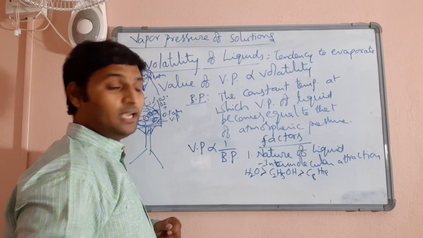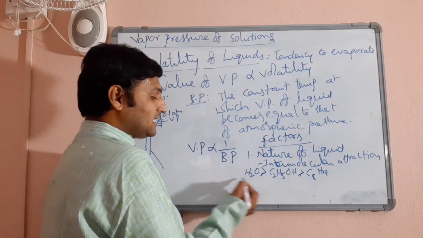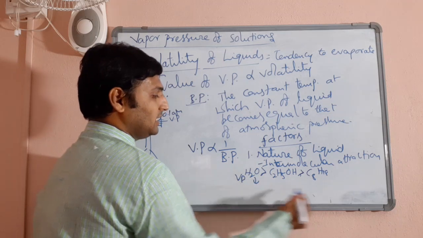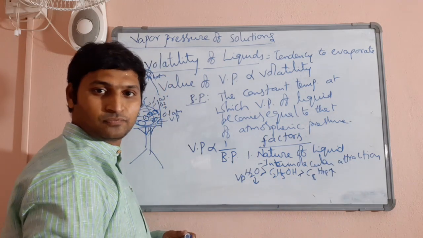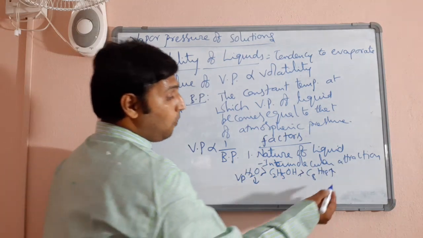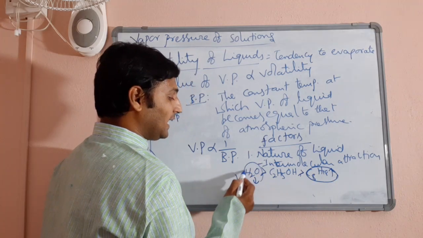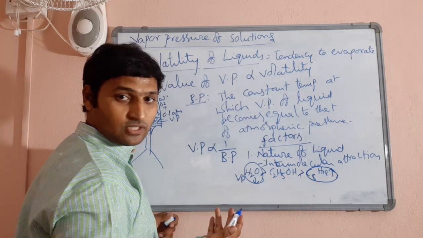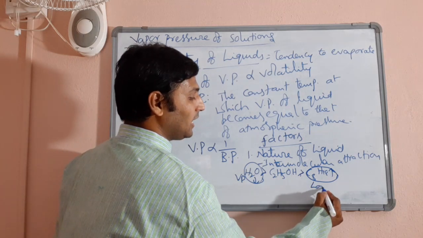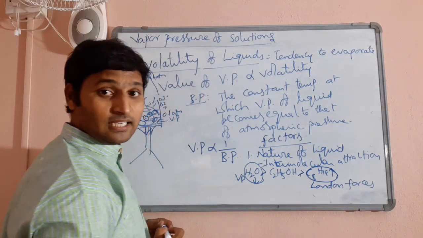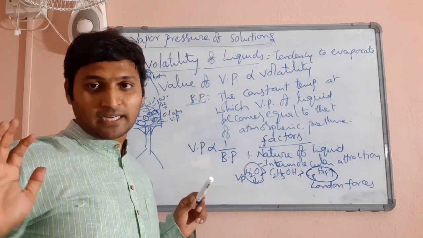Now, highest boiling point means vapor pressure must be lowest for this, highest for this. Now, why among these three does octane have the highest vapor pressure and water the lowest vapor pressure? So simple. Octane is a hydrocarbon. The forces that are holding the particles are London forces, which are the weakest among all the interparticle attractions.